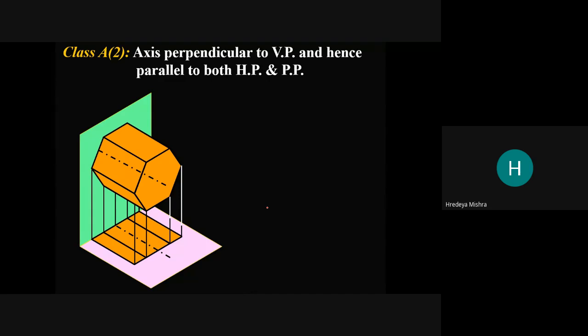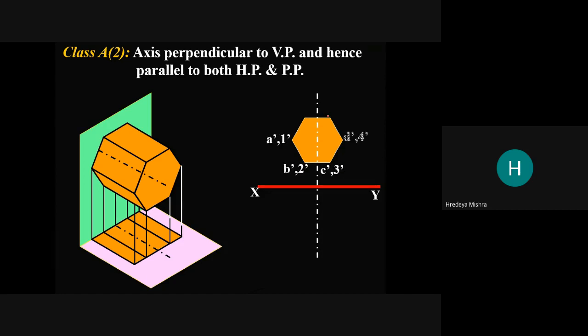Now how is it drawn in the orthographic view? See, this is the xy line. In the front view we get the base of the prism, and in the top view we get the dimensions.